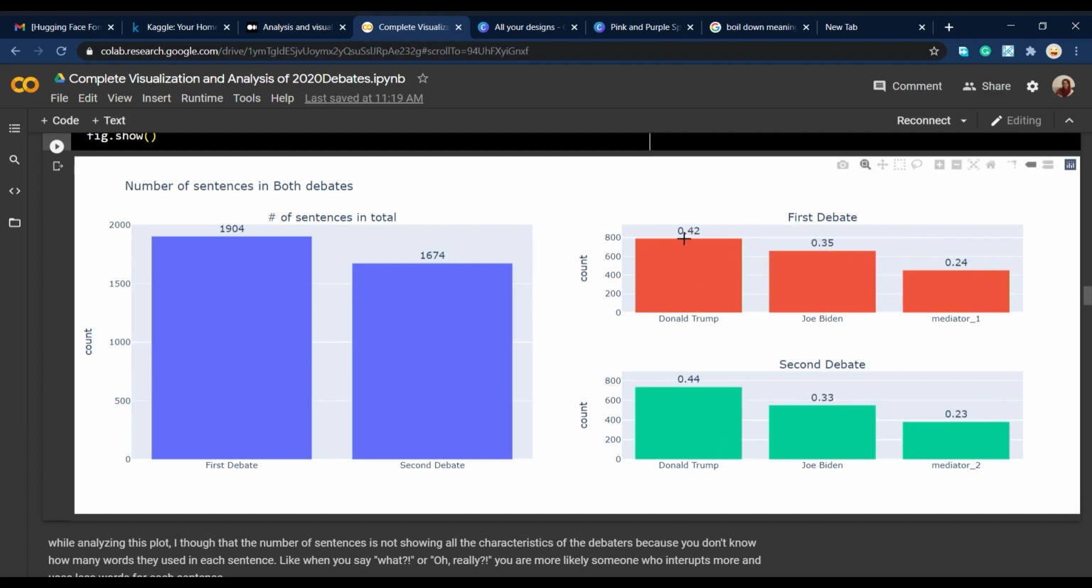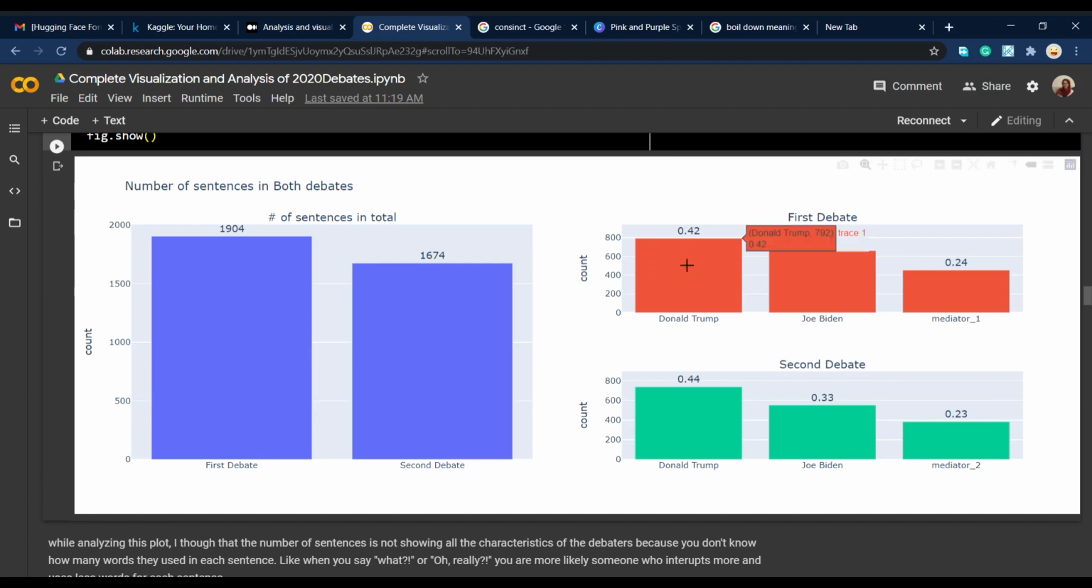And also we have the percentage of how much each one dominates the conversation or the debate. And interestingly, in both debates, Donald Trump is the person who dominates more than 40% of the debate, using around 800 sentences, more than 130 sentences more than Joe Biden. Also, he uses around 200 words more than Joe Biden.